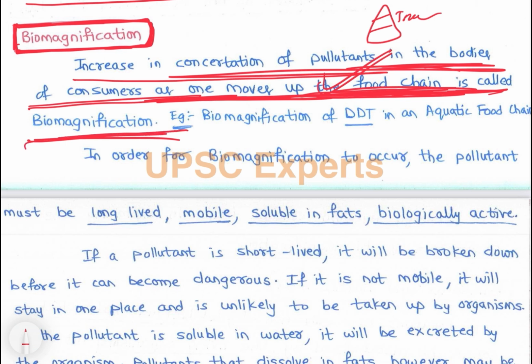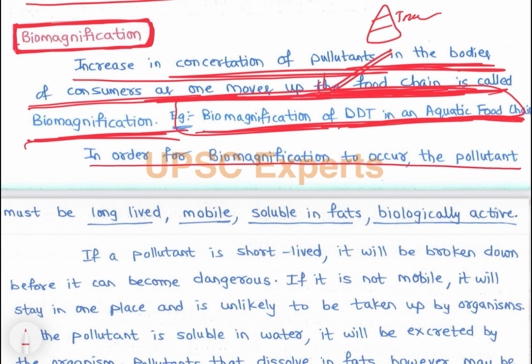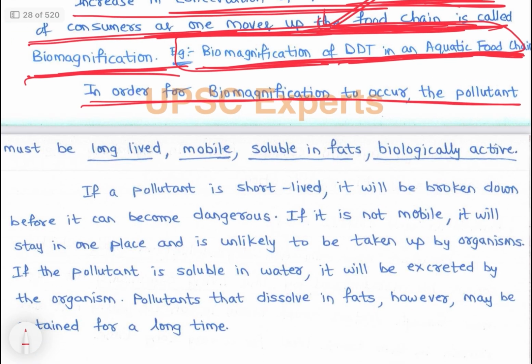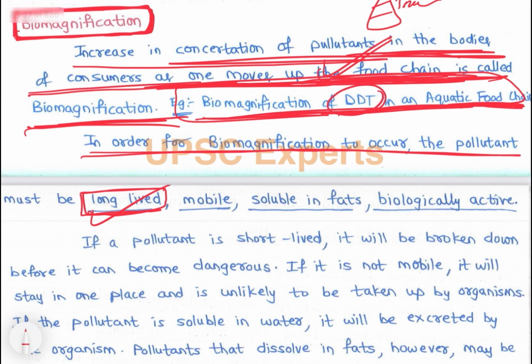Biomagnification, right? So another example of biomagnification is biomagnification of DDT in an aquatic food chain. So in order for biomagnification to occur, the pollutant must be long lived. Mercury is long lived, DDT is long lived, and it must be mobile. It has to move, right? And it has to be soluble in fats, not soluble in water. पानी में soluble है तो वो excretion में चला जाएगा. So soluble in fats है तो वो fat में deposit होगा, and biologically active.